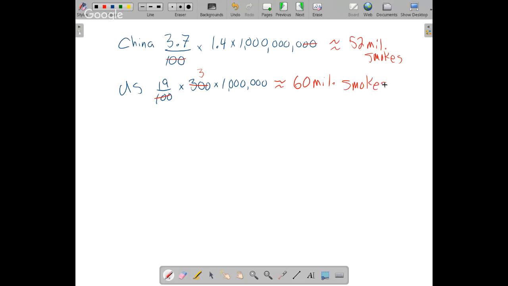So it looks like there might be more smokers in the US, but even though China only has 3.7%, they got a heck of a lot more people, so they almost catch up with us with the raw number of smokers. So sometimes comparing straight numbers can tell you interesting things. Sometimes comparing percents can tell you interesting things, and they're not exactly the same. All right, let's see. What else do we need to do here?